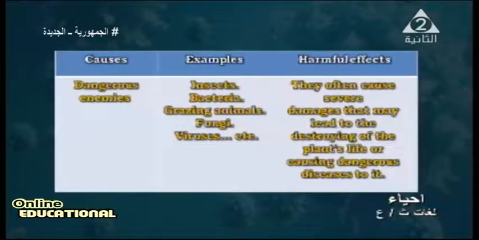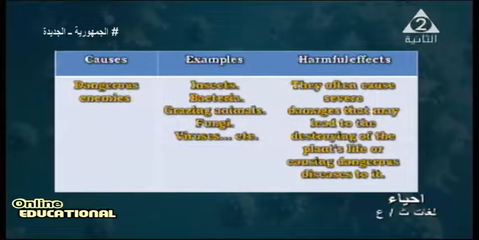For example, what are the causes that make the immune system work? First, dangerous enemies. What are the dangerous enemies? Like insects, bacteria, grazing animals, fungi, viruses. These are found in plants.